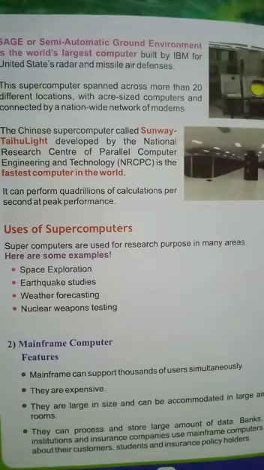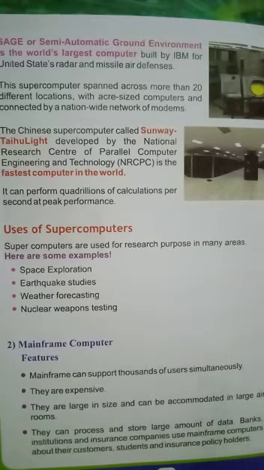We studied the features of the supercomputer. It is very fast and very expensive. It requires a room or a building, it calculates very fast, and it can store huge amounts of data. SAGE is the world's largest computer, developed by IBM for the United States radar and missile air defense, and the Sunway TaihuLight in China is the fastest computer in the world.